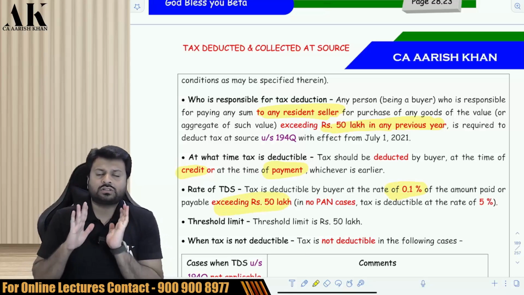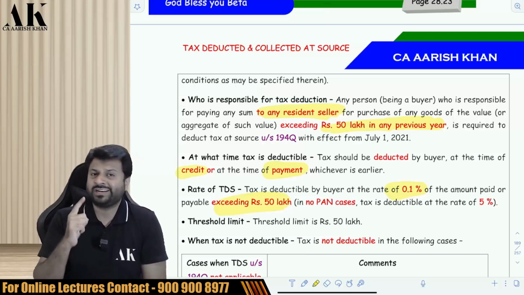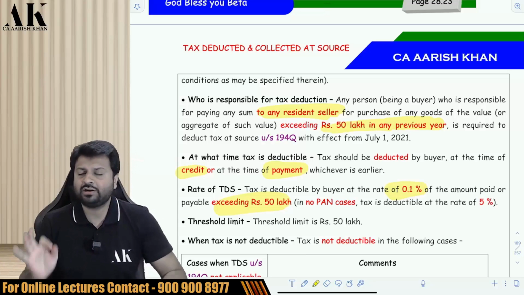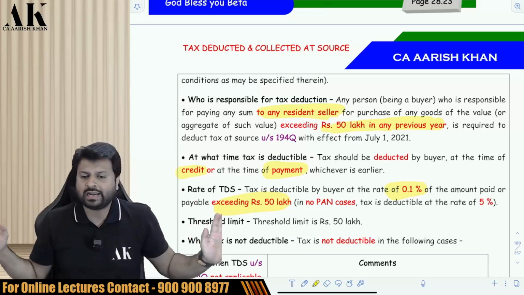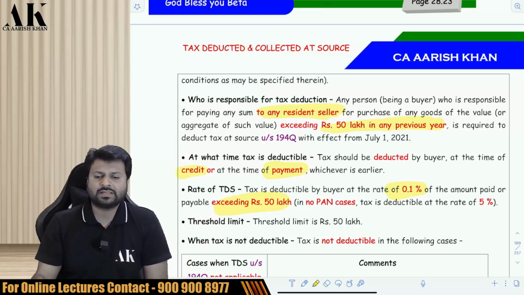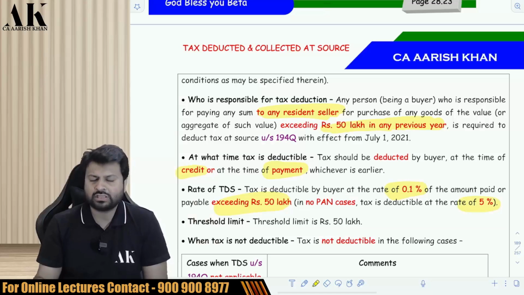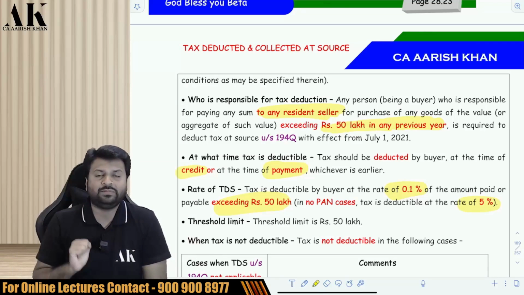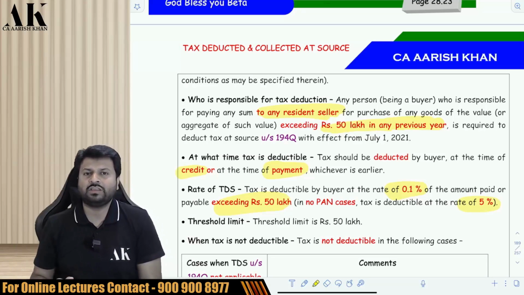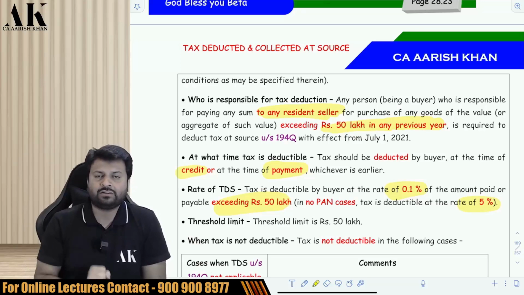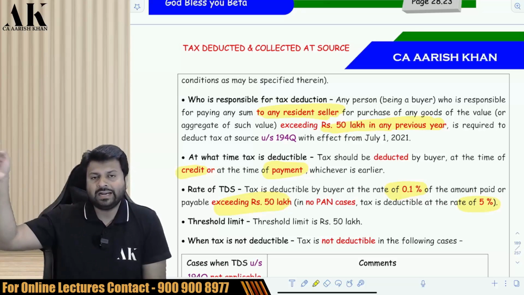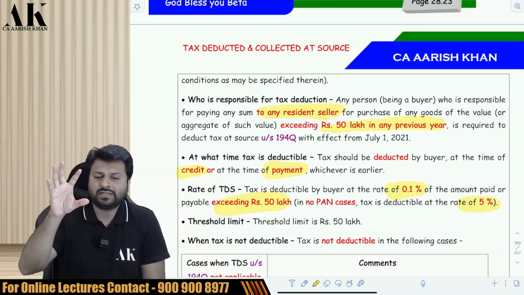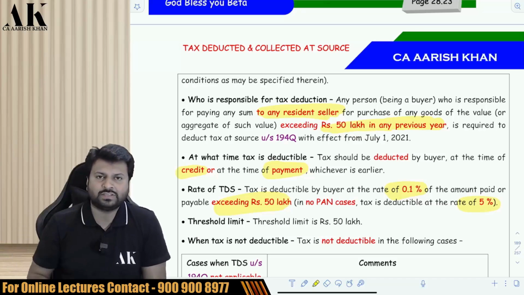So if I am buying goods of 75 lakh rupees, I am liable to deduct TDS at the rate of 0.1% on 25 lakh rupees, not on the entire 75 lakh rupees. What if the other person does not give a PAN? If the other person does not give a PAN, then I am liable to deduct TDS at the rate of 5% instead of 20%. Generally, if the other person does not give a PAN, then I am liable to deduct TDS at the rate of 20%. But under this section and under 194O, it is not 20%, it is 5%. That I have told you on the very first page of this chapter also, if you remember.